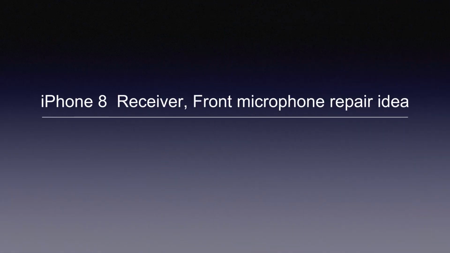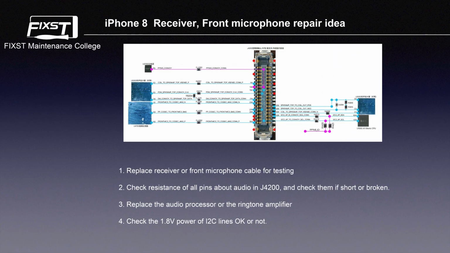Next chapter is iPhone 8 receiver. Front microphone repair idea. About repairing the receiver front microphone, there are 4 ideas here. Number 1, replace the receiver or front microphone cable for testing. Number 2, check the resistance of all pins about audio in J4200 and check if they are short or broken. Number 3, replace the audio processor or the ringtone amplifier. And number 4, check whether the 1.8 volt power of the I2C lines is okay or not.